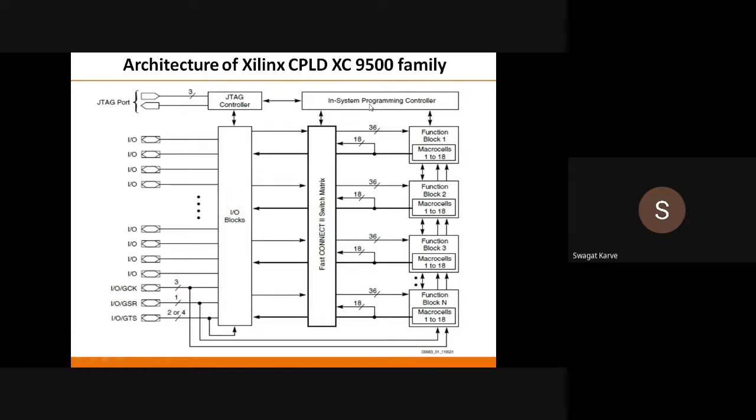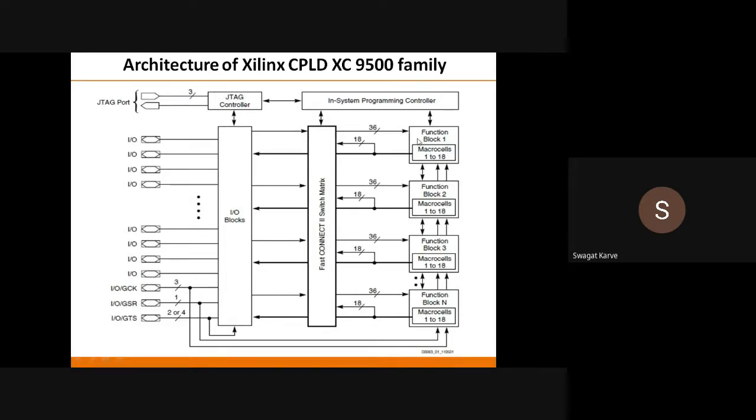You have the in-system programming controller and these JTAG ports, which are input output ports. These are the global pins: global clock, global test, global clear. So the structure is somewhat similar with some additions. In Max 7000 there was no JTAG controller and no in-system controller. But in the case of Xilinx CPLD, you have the JTAG controller and the in-system programming controller, everything is there.